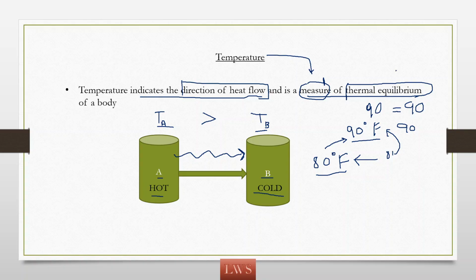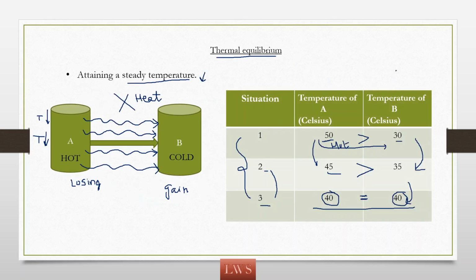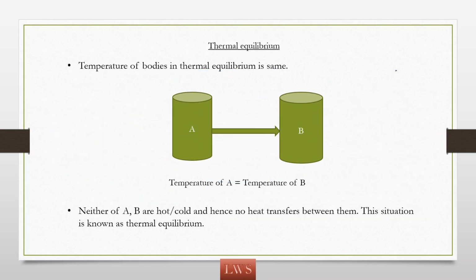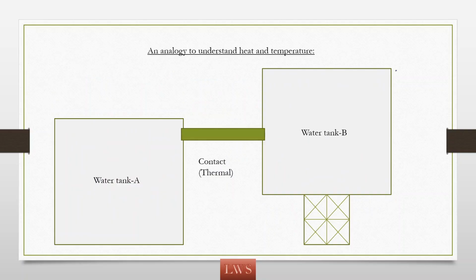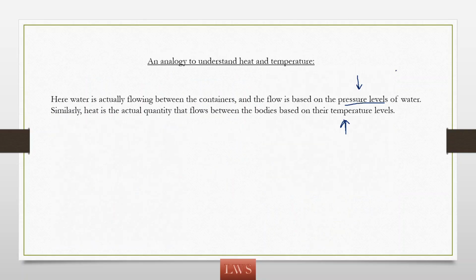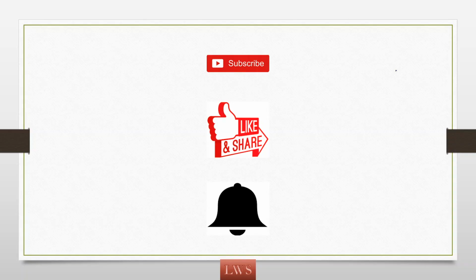Okay. So here, in order to indicate the temperature of our body, the thermometer must come in contact with our body, and to indicate the correct temperature, the thermometer also has to rise to that temperature. So it has to be in equilibrium with our body, so that it will show the exact temperature same as our body temperature. Hope you understand why we are saying temperature is the measure of thermal equilibrium. So whenever we are measuring the temperature of a particular object, we are actually going into equilibrium with that object. So only in equilibrium we measure the temperature of a particular object.